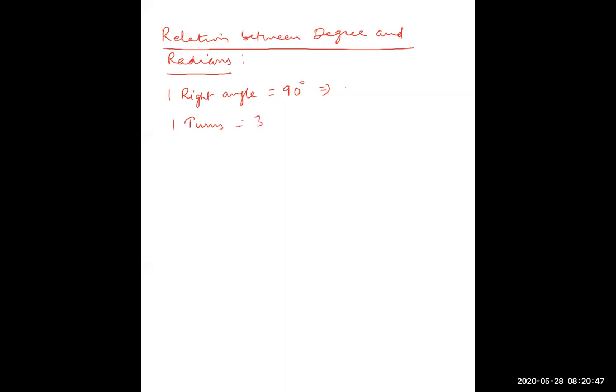Relation between degree and radians. So we know that one right angle is equal to 90 degree. This implies one turn is equal to 4 right angles, which is equal to 360 degree.